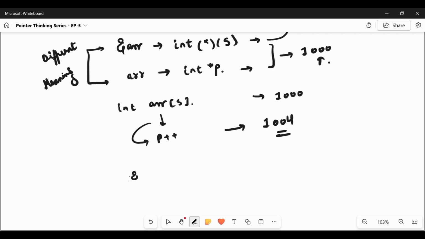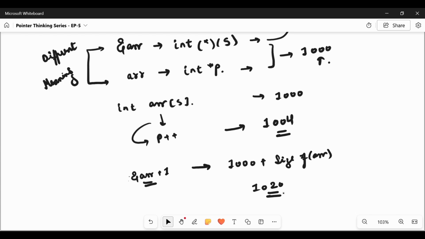Whereas when we do &arr plus one, it is pointing to the entire array, so the address we get is 1000 plus the size of the array, which is 20 bytes in our case, so it will be 1020. This is a huge difference in how these are internally converted by the compiler, and it becomes clear when we do any arithmetic on it.